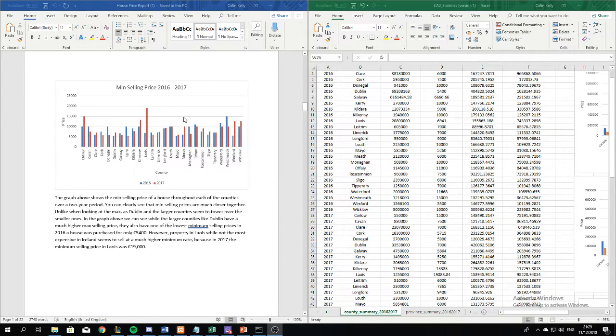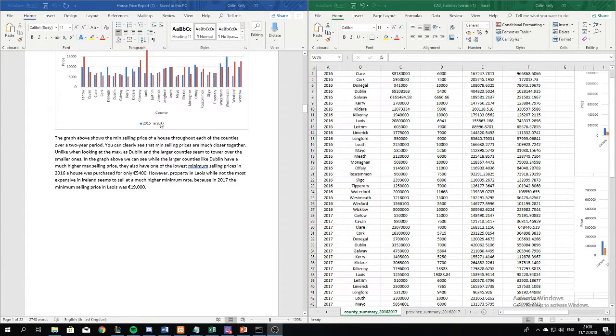And looking at the minimum selling price, we can see that there's a much smaller gap between counties here, even though there is still some big standard deviations across the 2 years. But when we look at them, they're all fairly similar and close together when it comes to price, aiming in at around some of them at about 10,000, some a bit higher at 15, and some below at 5,000, but relatively close together.